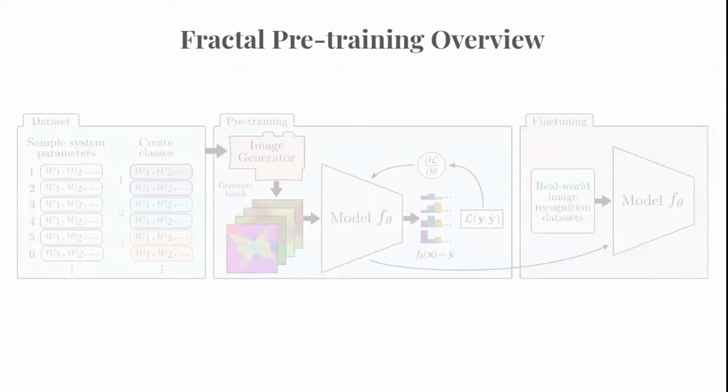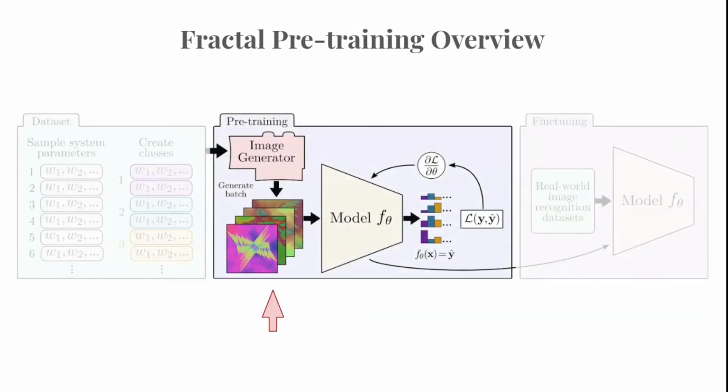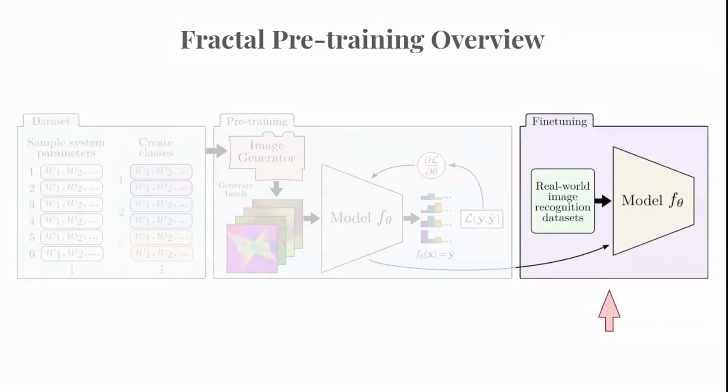In our approach, we first sample a set of IFS codes, which are used to define the dataset. We assign one or more IFS codes to a visual class for the purpose of training the model. During training, batches of images are rendered on the fly and fed to the network, which computes a loss and updates its parameters. After the model is trained, we fine-tune the pre-trained weights on natural image datasets.